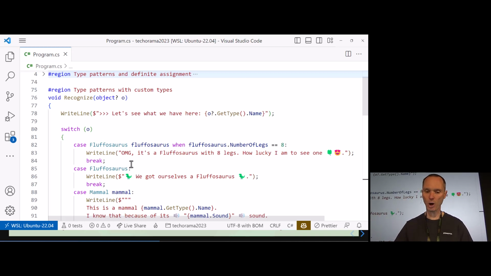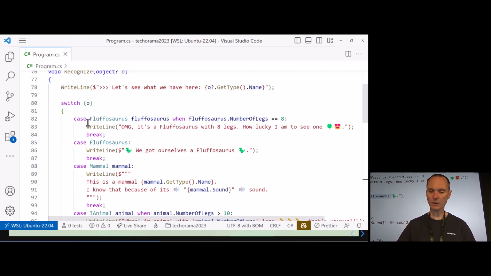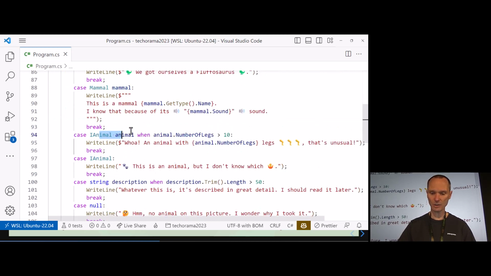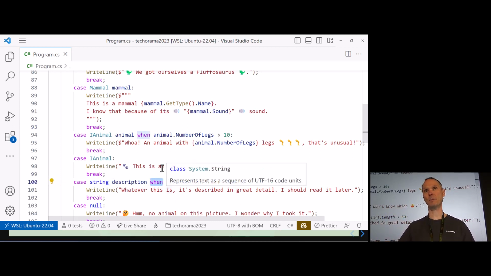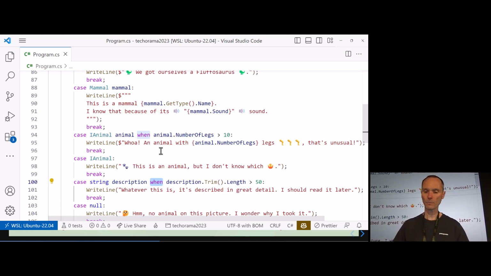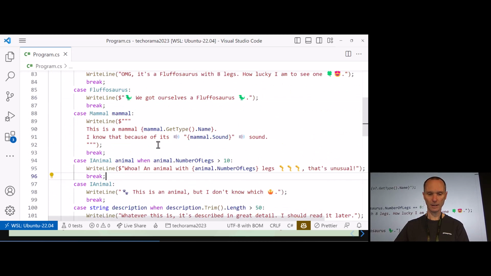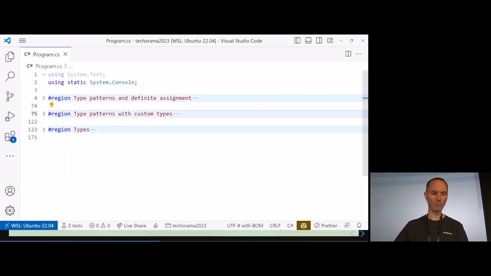But don't get me wrong, all these things here can be used in an if statement too. It's nothing special. However, the when clause is special. Good. Nice. So, let's fold this one up and move into the next area.